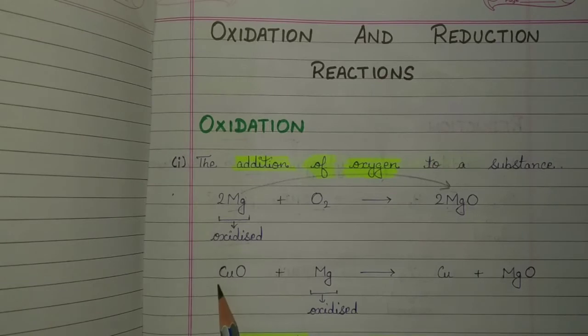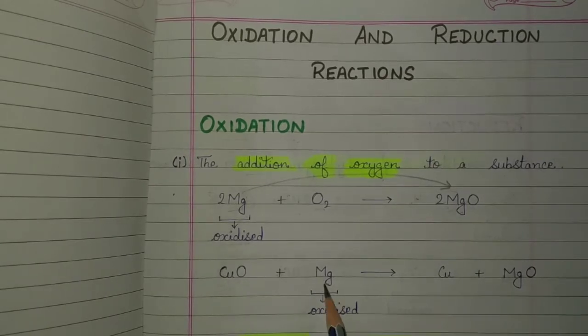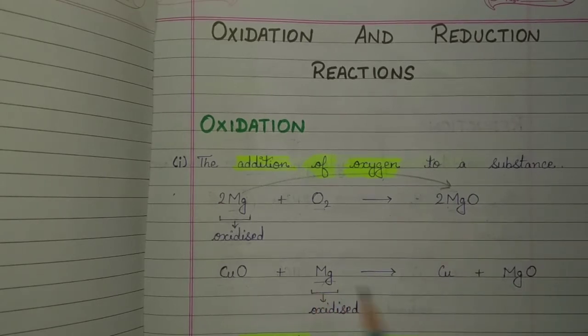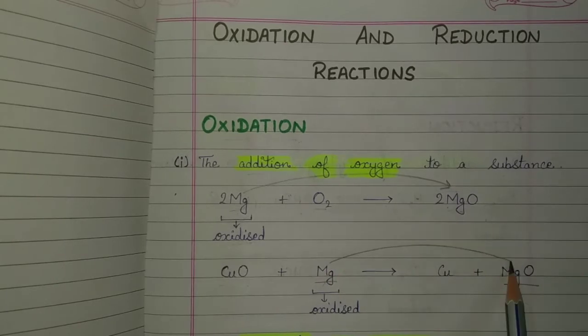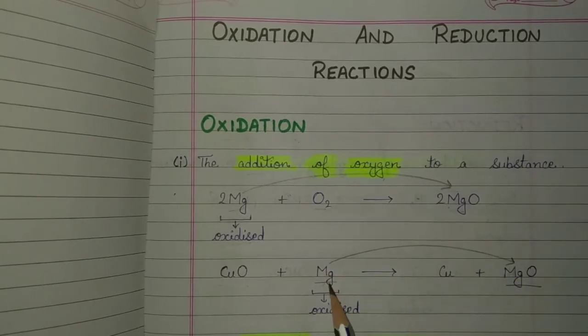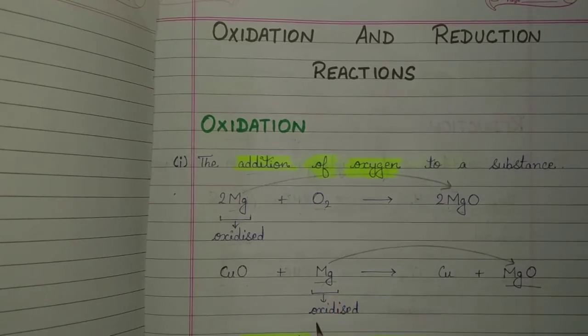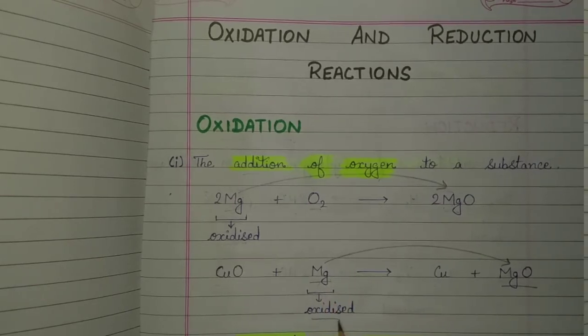And in this reaction, cupric oxide reacts with magnesium to form copper and magnesium oxide. See here, in this reaction, oxygen is added to magnesium. So it means magnesium has undergone oxidation and therefore magnesium is said to be oxidized.